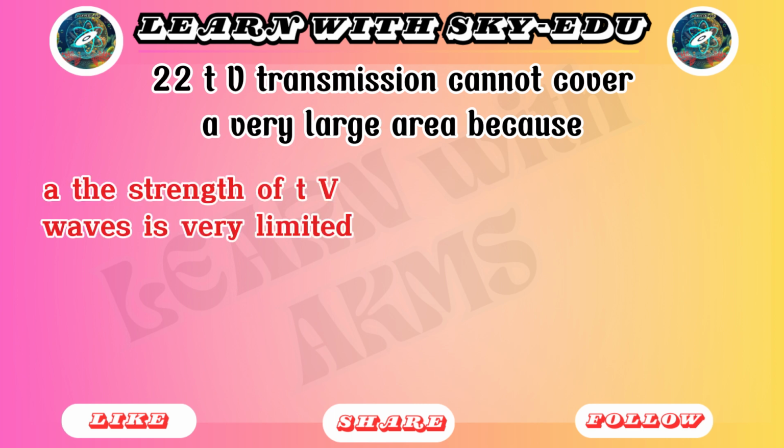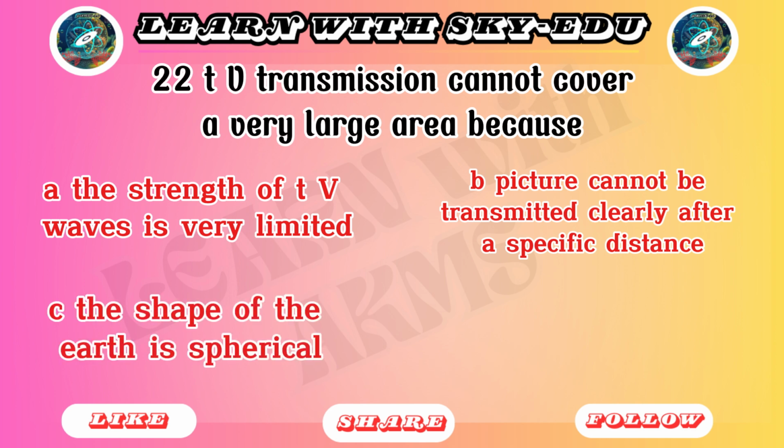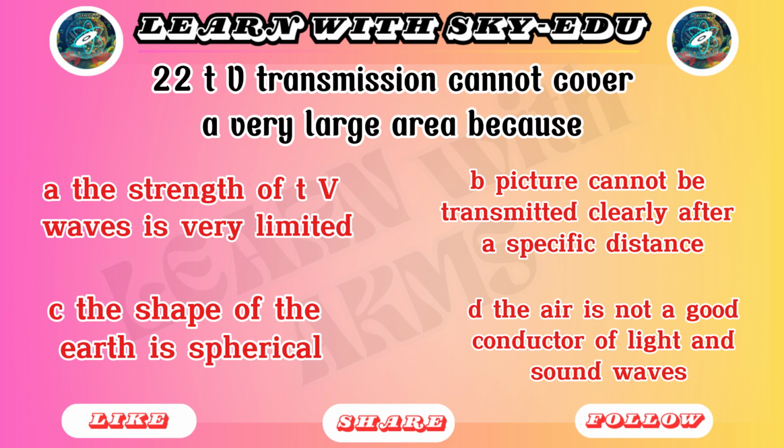22. TV transmission cannot cover a very large area because: A. The strength of TV waves is very limited. B. Picture cannot be transmitted clearly after a specific distance. C. The shape of the earth is spherical. D. The air is not a good conductor of light and sound waves.